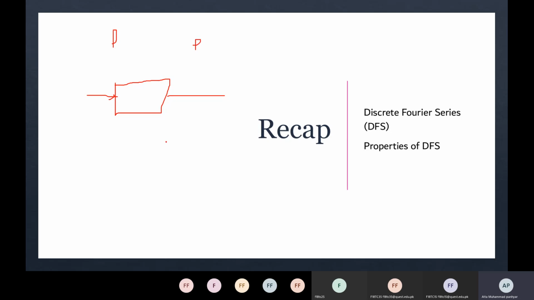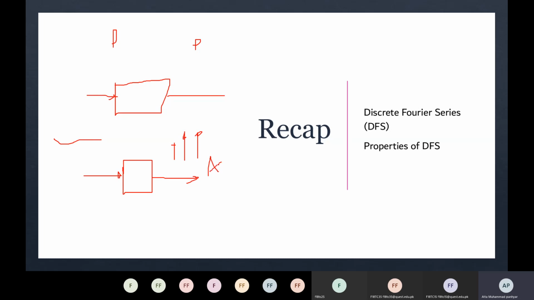In contrast to that, in continuous time Fourier series, the input is always periodic, but the output is aperiodic. So the input is continuous and the a_k coefficients are discrete in values, and they are aperiodic.